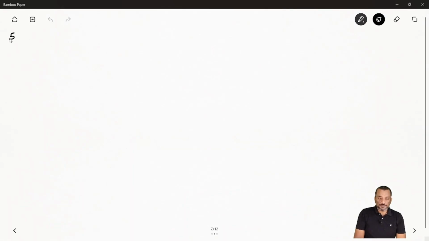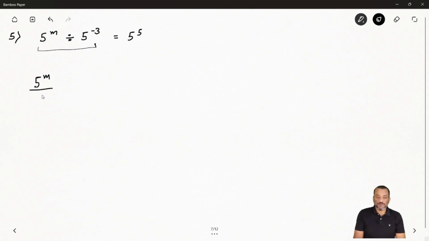First we will write the question. It says 5 to the power m divided by 5 to the power minus 3 is equal to 5 to the power 5. Now you can see both are dividing, so which law will we apply? Quotient law. So 5 to the power m divided by 5 to the power minus 3 is equal to 5 to the power 5. Both bases are the same, so we apply the quotient rule. So 5 to the power m minus minus 3, that is m plus 3, is equal to 5 to the power 5.